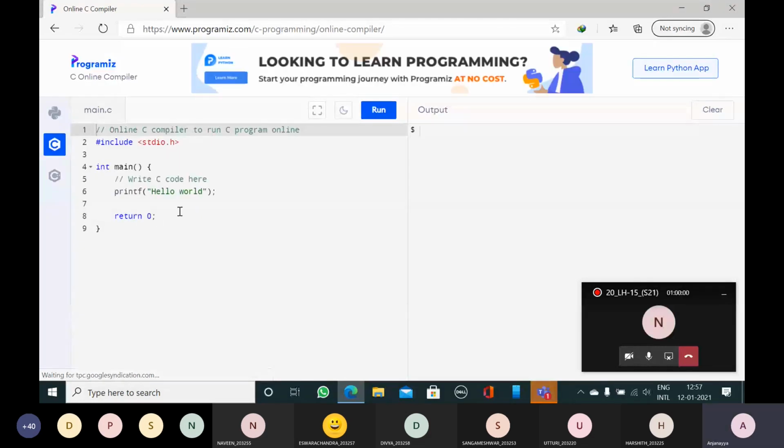This is the structure I got initially. What I will do is I will delete whatever is there in this. So this is the minimum requirement for writing any C program: int main, open flower brace, return 0, close flower brace. Why we need to write this one? This is the structure of C program. From main function only the execution starts. Now we need to type the code inside this one.